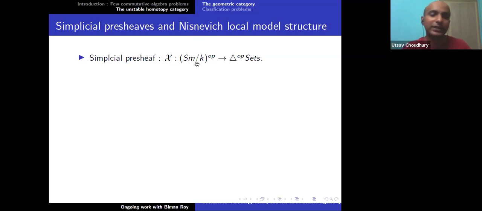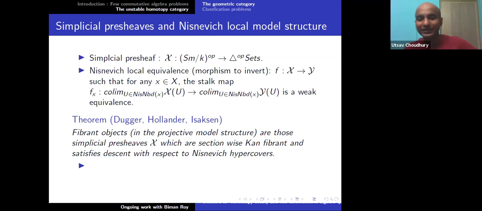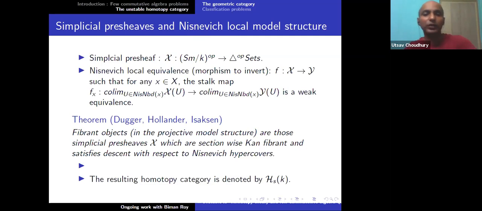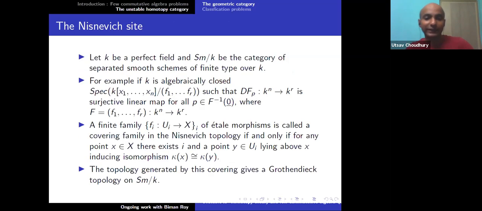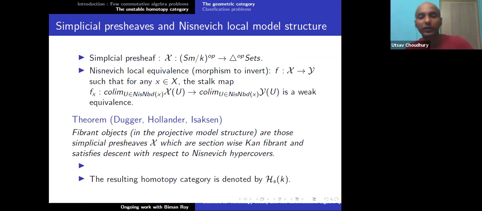So you start with simplicial presheaves, and then you need to invert something called Nisnevich local equivalences. There is a systematic way of inverting this kind of thing. Maybe these results are not important here, so I can skip them. Anyway, you invert these Nisnevich local equivalences to get Nisnevich descent, that is, descent with respect to this cover. The resulting homotopy category is denoted by H_s(k).